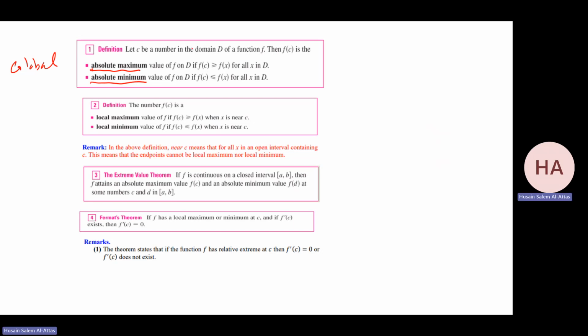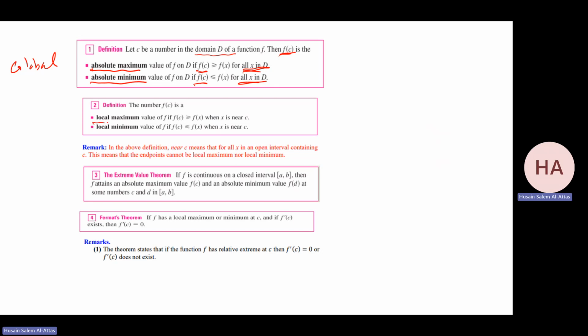You have a function defined in a domain. In all of the domain, we say f of c is the absolute maximum if f of c is the largest, if f of c is greater than or equal to f of x for all x in the domain. And we say f of c is the absolute minimum if f of c is less than or equal to f of x for all x in the domain. So f of c is the largest over the full domain, we call it absolute maximum. And we call it absolute minimum if it is the smallest over the full domain.